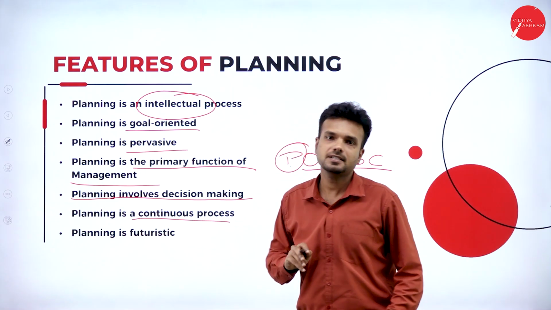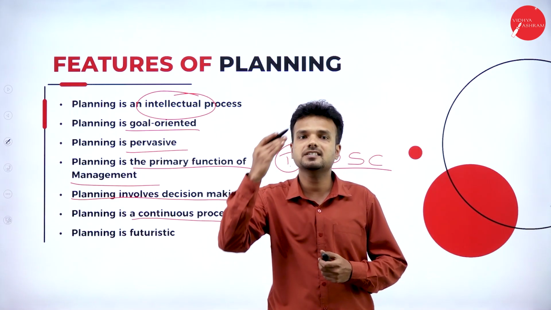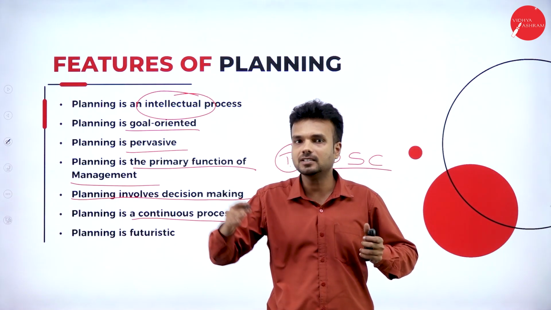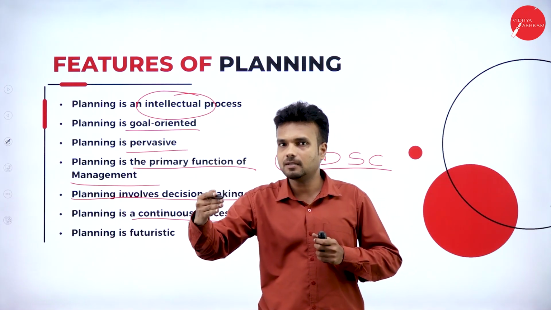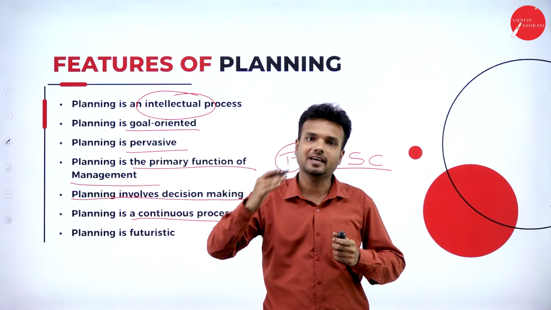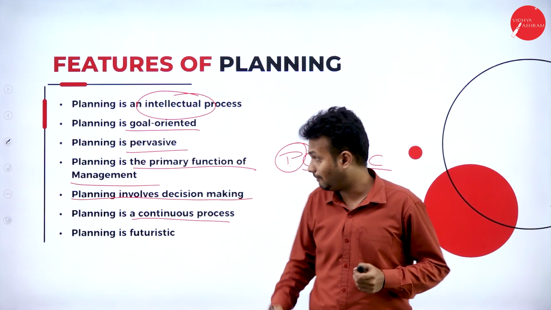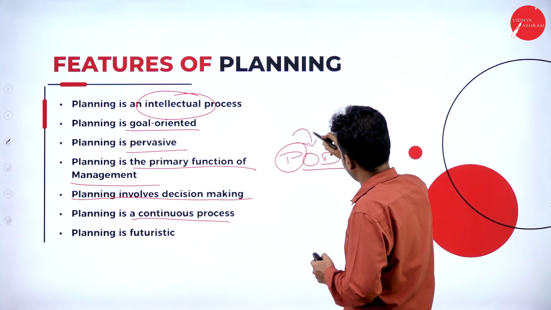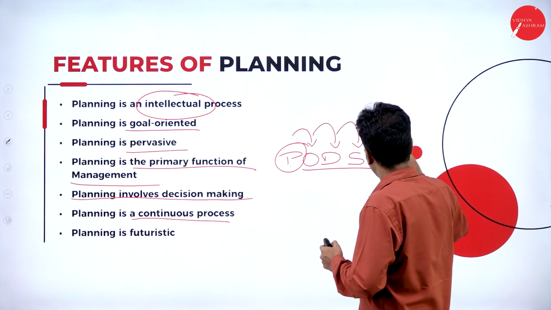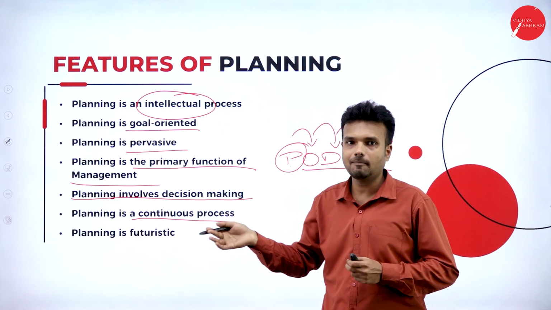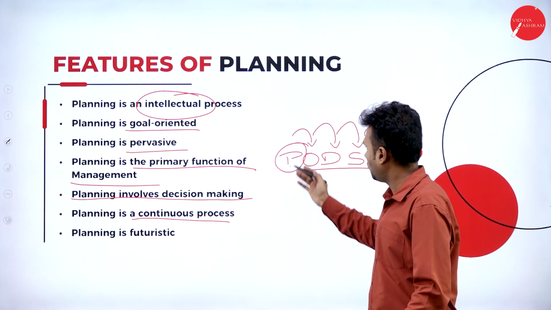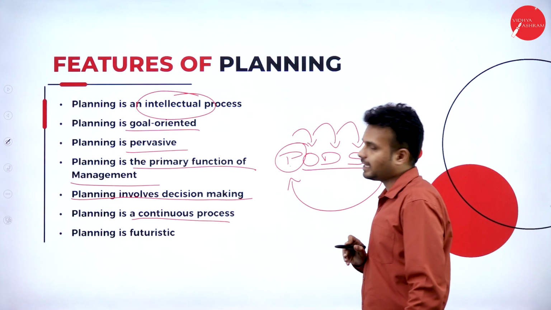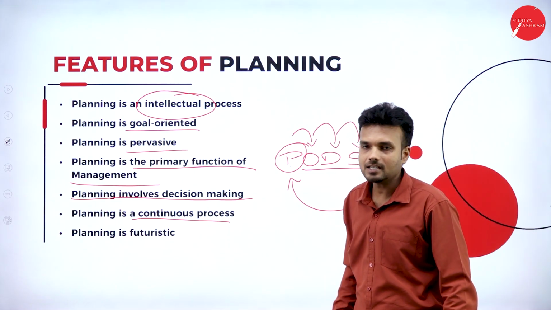Planning is a continuous process. Why is planning a continuous process? There is a continuity in the plan. What happens if a single plan comes to an end? We go with the next plan. So after the end of that plan, we go with another plan. Hence there is a continuity with the plan. In management also the same thing happens. After planning, we go with organizing, directing, staffing, controlling. After controlling, we execute the plan, and after that we go with a new plan, followed by planning, organizing, directing, staffing, and controlling. It keeps on repeating again and again. Hence we can say that planning is a continuous process.